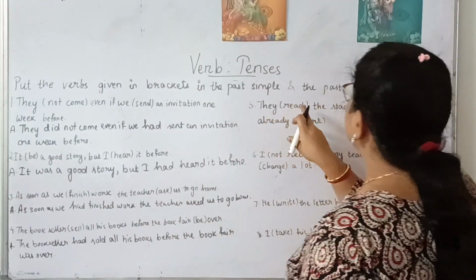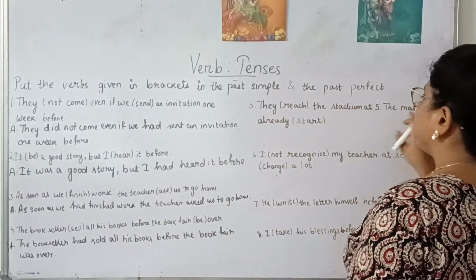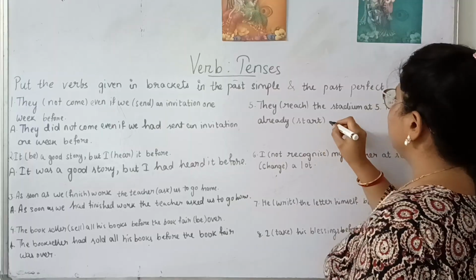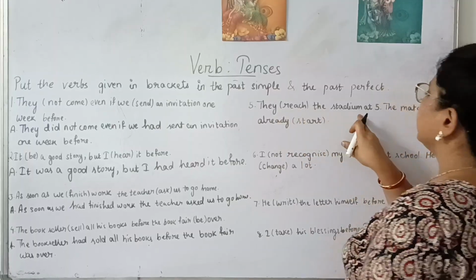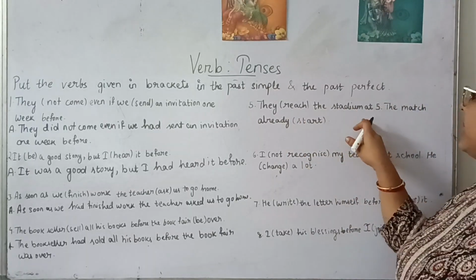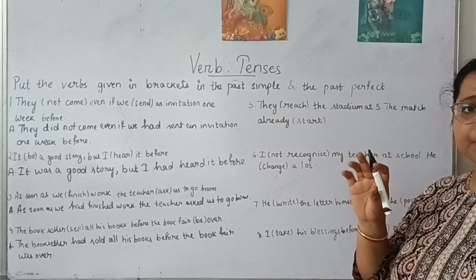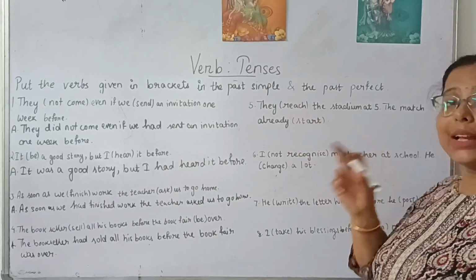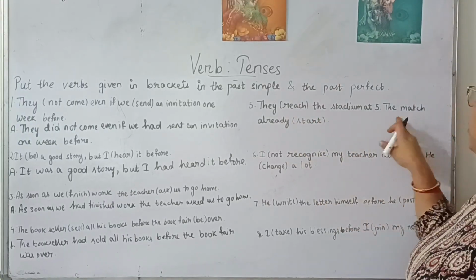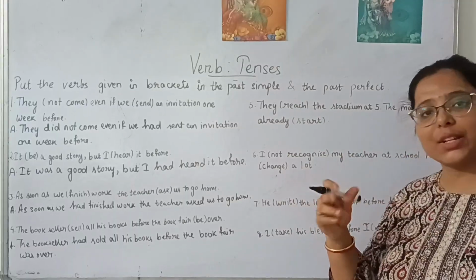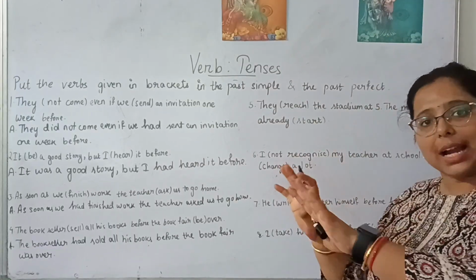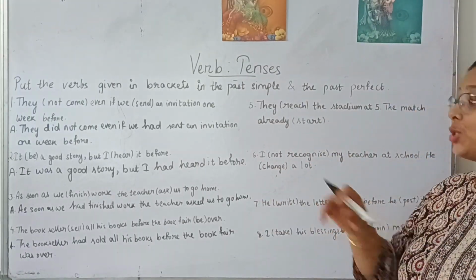Number 5. "They reach the stadium at 5. The match already started." So in this case, they reached the stadium, right? So this is the later action. First, what happened? The match had already started. So this is the first action. Match is going on. Match had already started. Then somebody reached. The later action becomes reached.